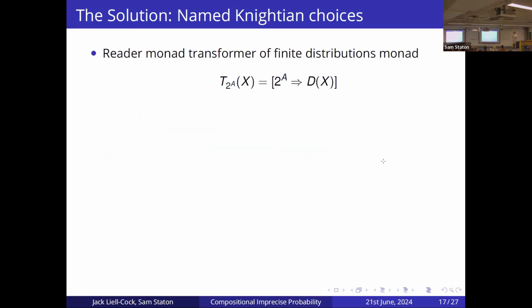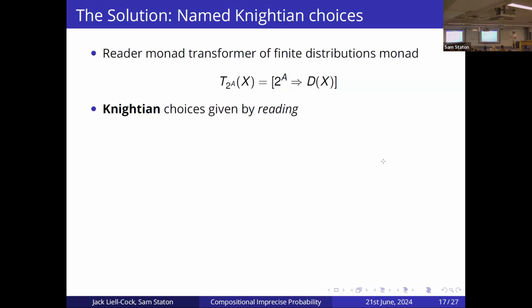Okay, so in order to actually create a monad which supports these two types of uncertainties, what we do is we create a reader monad transformer of the finite distributions monad. So what's happening here is Knightian choices, or non-determinism, is given by reading our names from these Knightian choices to A. So the Knightian choice is A, so the A represents the Knightian names, and basically each A corresponds to this distributive coin flip. And then, if we read a specific point, if we read from one of these coin flips, then we get a distribution on our outcomes.